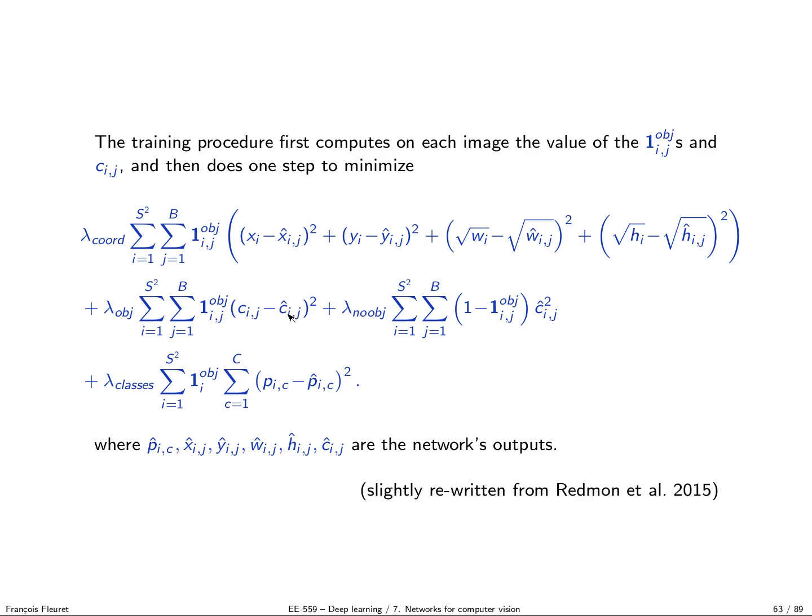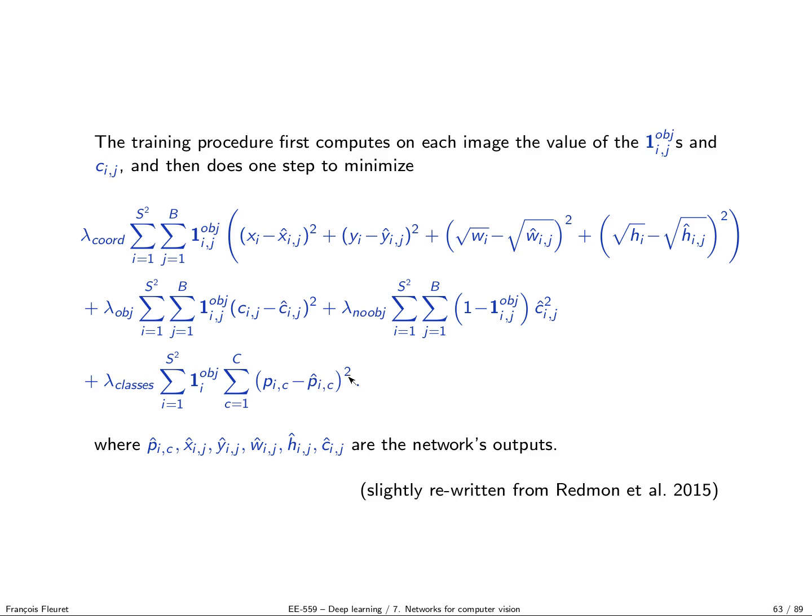Remember that your network produces a fifth value for each box, which is the confidence. It has to be a good estimate of the intersection over union between your predicted box and the true box. And if there is no object, you want your confidence to go down to 0. And then, on top of this, if there is truly an object in the cell, you also want your estimated probability of the class to be correct. And strangely, this is not cross-entropy, this is quadratic loss.